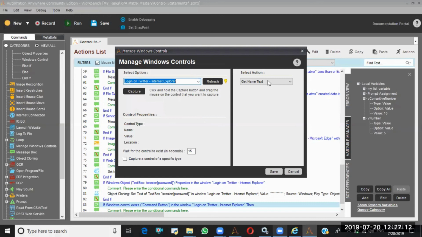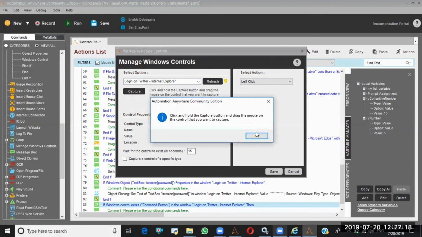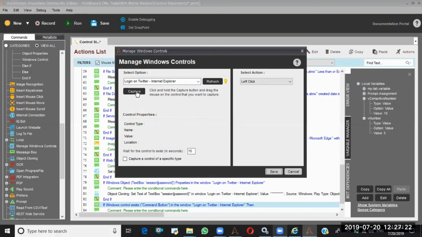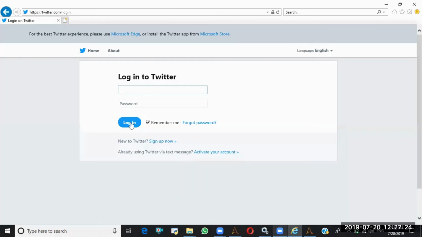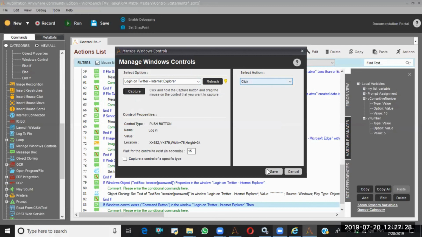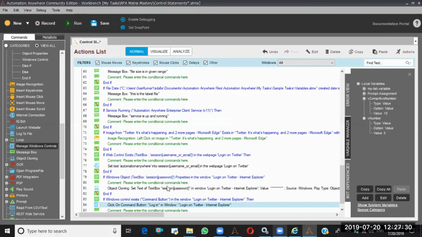So here I want to perform the left click. Save. So first of all, I need to capture, right? Capture. Here I want to perform the left click. So save. So here, see, observe.